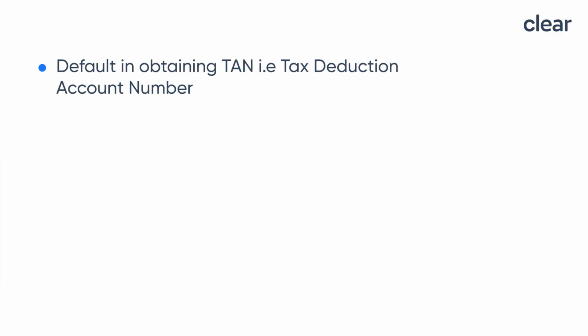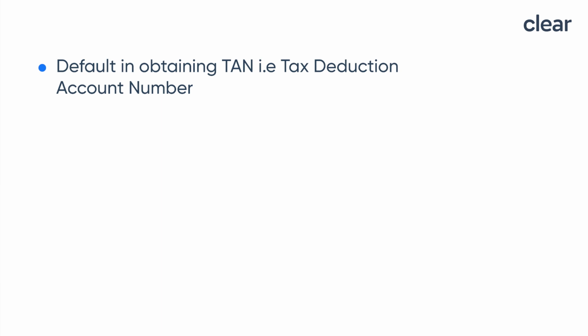Now the deductor will be liable to penalty, interest, prosecution, etc. if he makes any of the following defaults. First, default in obtaining the TAN, that is Tax Deduction Account Number. Now every person who is liable to deduct TDS must obtain this TAN, but there are certain exceptions.